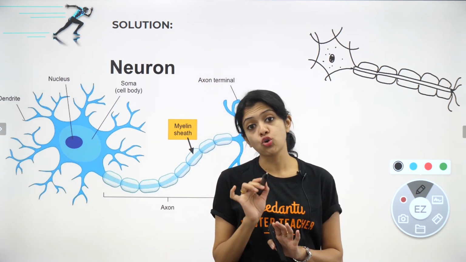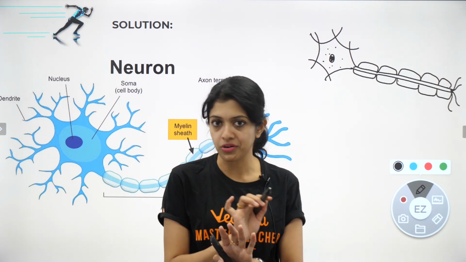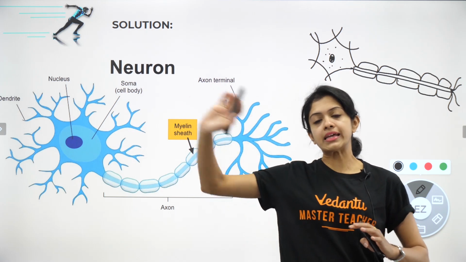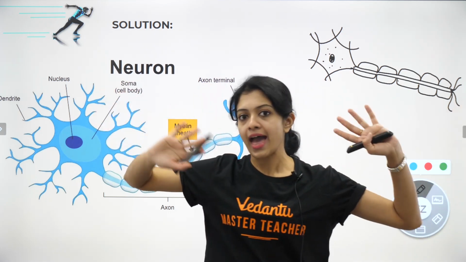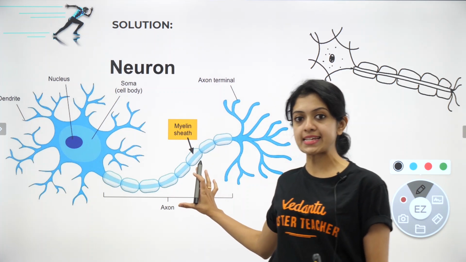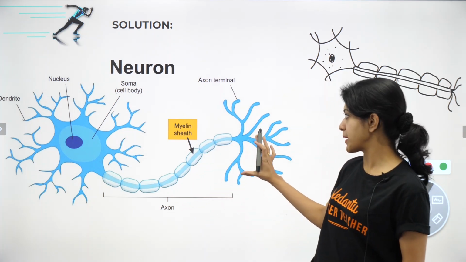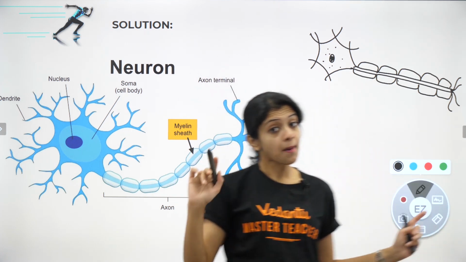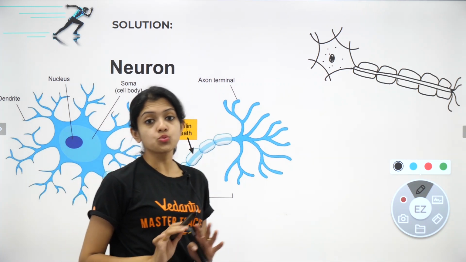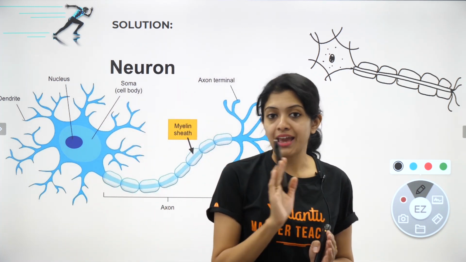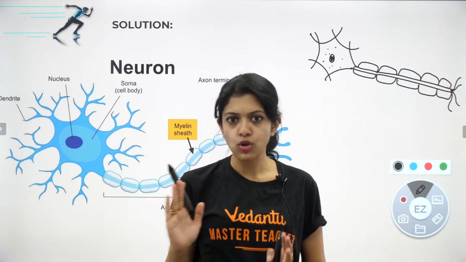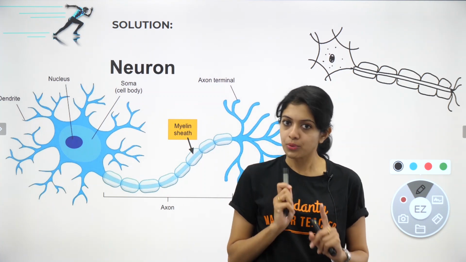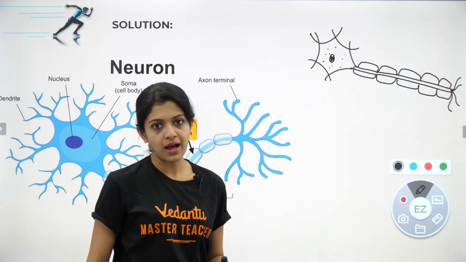And the labelings should all be made using a ruler or a scale. Very neatly as much as possible. Try not to label it multi-directionally as much as possible. Now in this image, because it's a computerized version that looks like a printed image like you see in textbooks, it's all right even if the labels are scattered. But always for hand-drawn diagrams, it would look best if you could label everything either on the same side or at least try not to keep it multi-directional. So these are certain basic rules which will certainly help fetch you full marks for such a question.